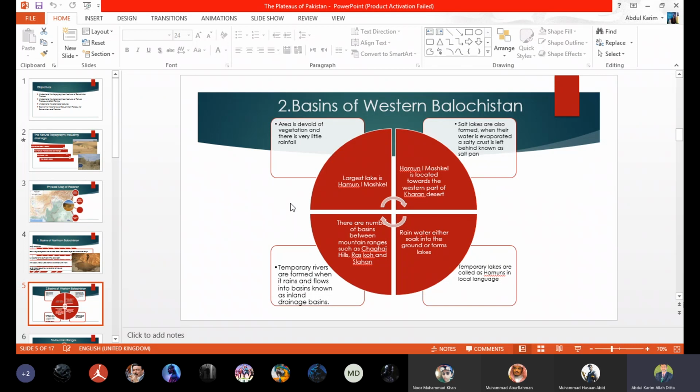And the largest salty lake which is found in the Balochistan plateau is Hamune Mashkel. That is the largest salty lake which we can find in the Balochistan plateau. Is it clear? Yes, sir.